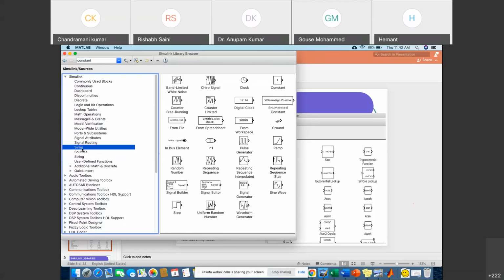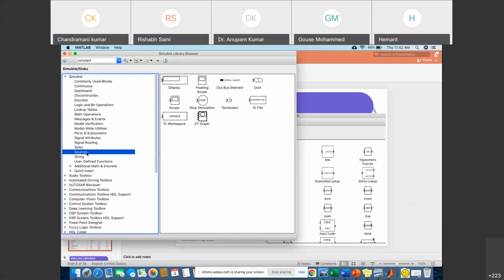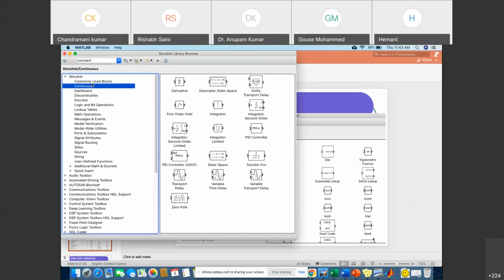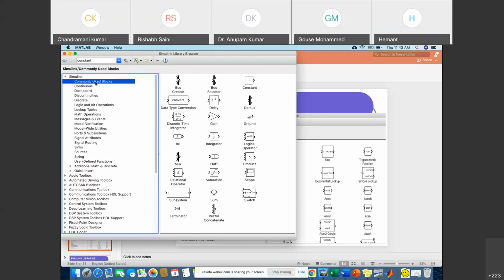Here, this search box is available. If you are interested in some special things, you can search here and you will get them. Otherwise, you can directly go and click here and you will find the required blocks.